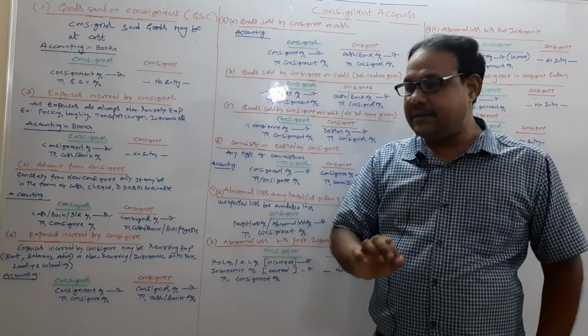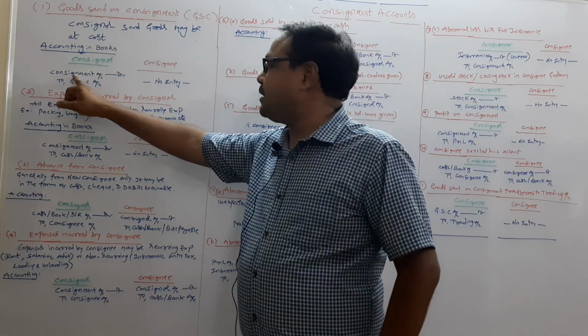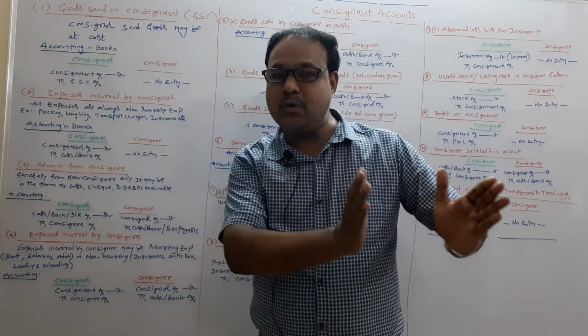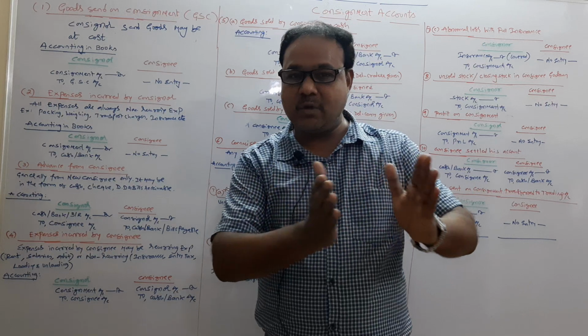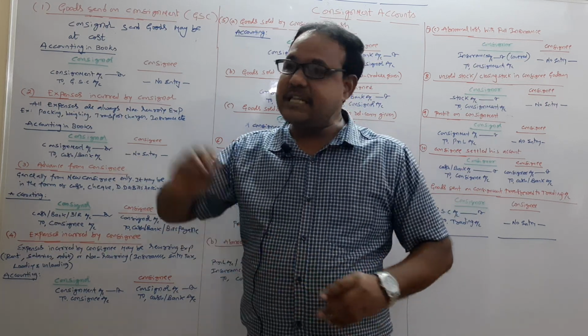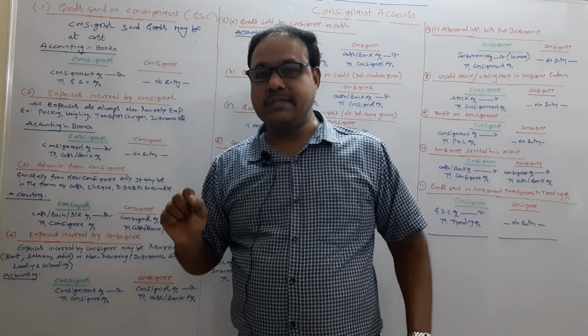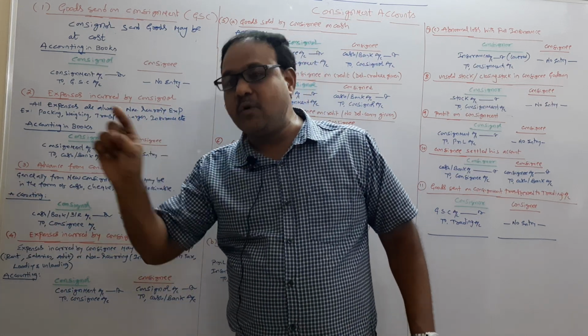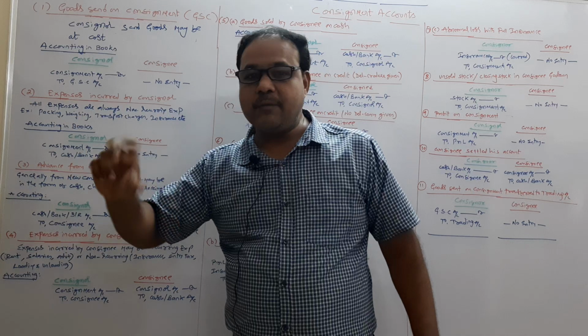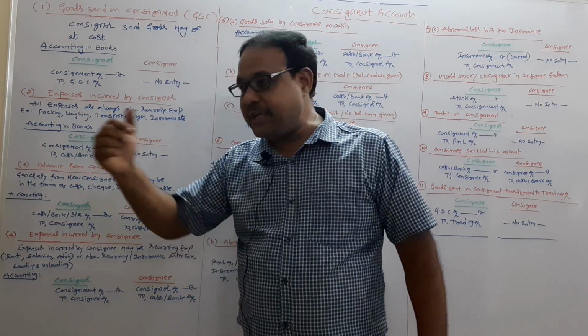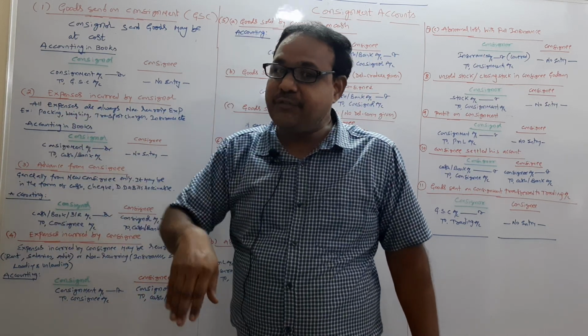The thing is that on the debit side of the consignment account, you wrote 100 goods. Say 100 goods, out of that 70 goods are sold. What is the balance of goods? 30 goods. Out of 30 goods, 10 goods lost, abnormal loss. So 10 goods are over. How many goods are still left?